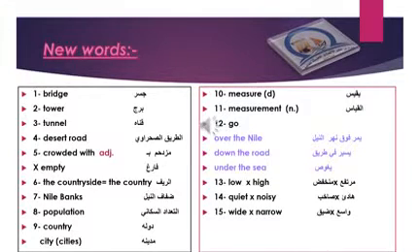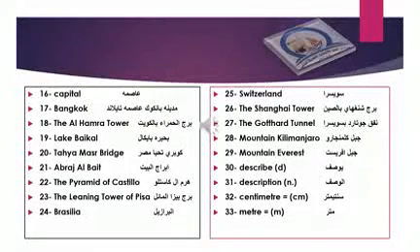14, quiet. The countryside is very quiet, but the city is always noisy. 15, wide. The desert road is very wide, but this road is narrow, which means very small. 16, capital. The capital of Egypt is Cairo.